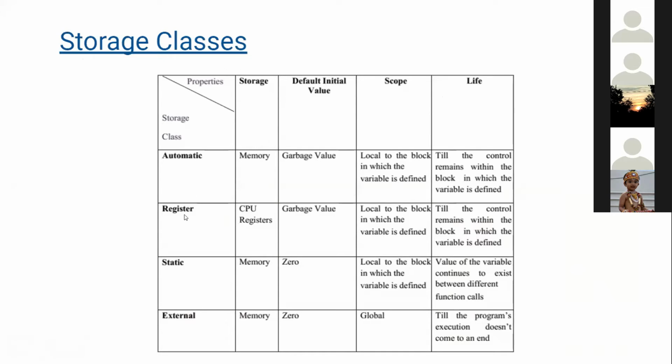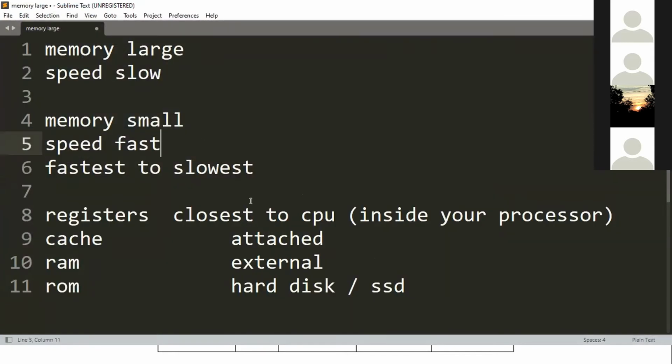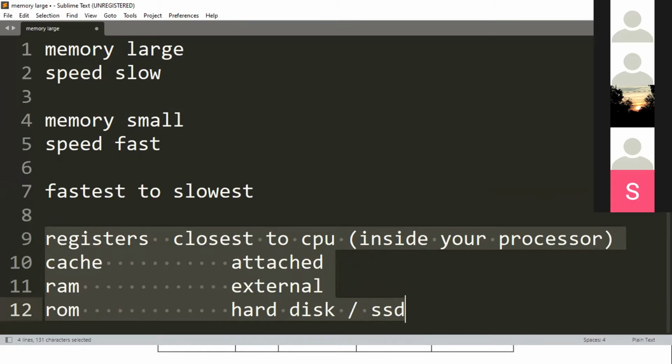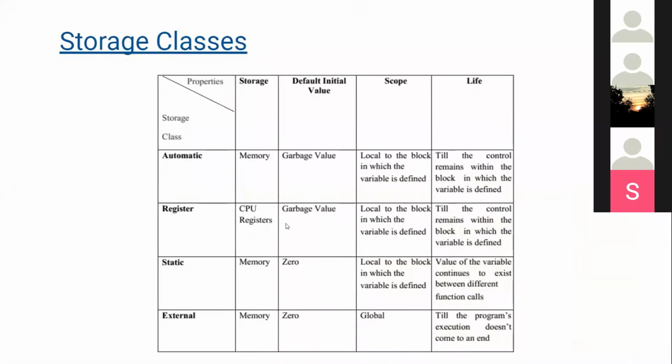You have automatic, then you have register. Which is, matlab, is register fast or slow? Tell me. Like what did I tell? Is register fast or slow? Fast. But can registers store a lot of memory or very small memory? Very small memory. हाँ, तो very small memory. So CPU registers also, like there's a keyword called register. So if you put register int equal to something, it will store in register. But if all registers are full, it will store it to the next fastest memory. Okay, like you can use register keyword to make your program faster.